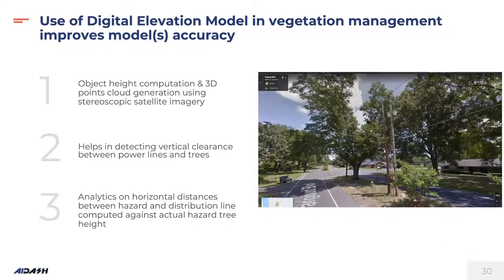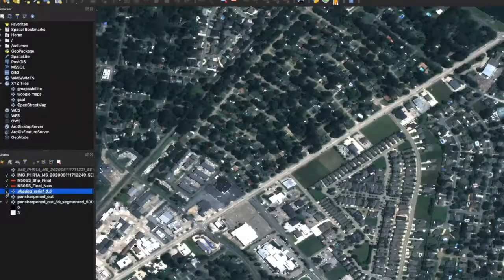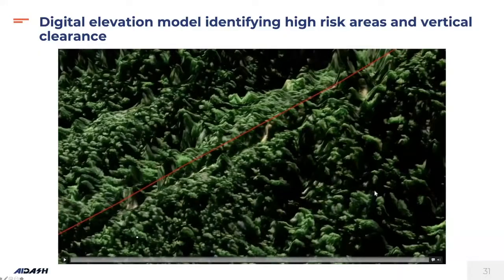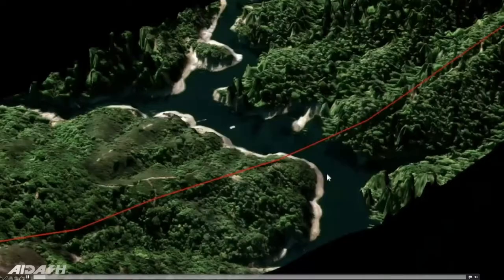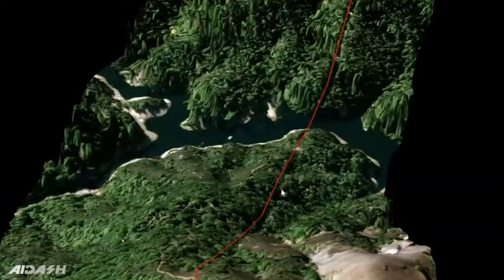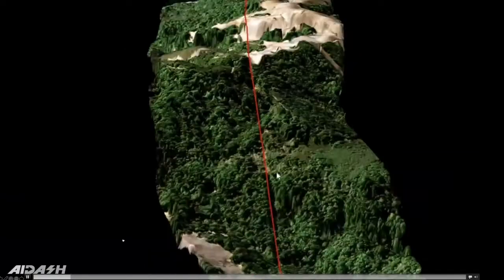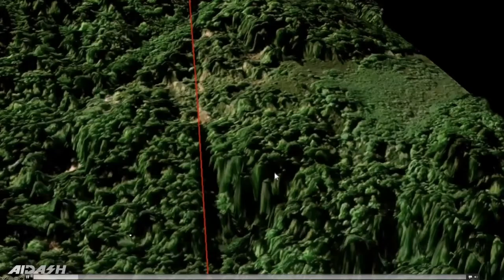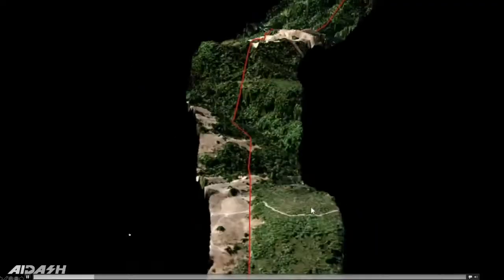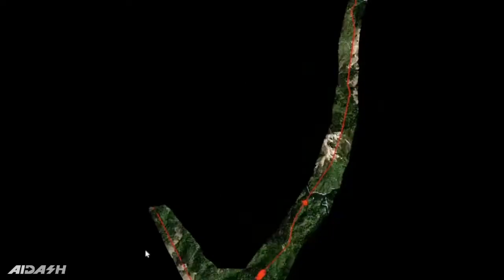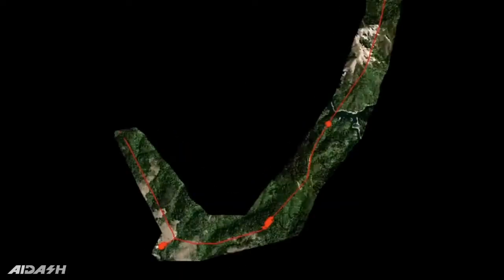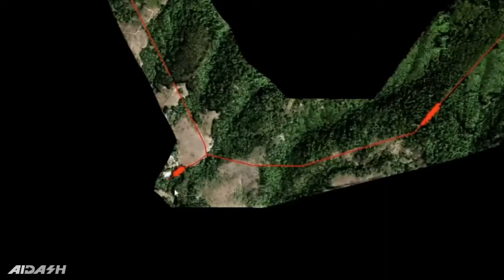And this is in the next video. In the next video, we'll tell you how we are using the digital elevation model to estimate high risk areas. This is a different view of a digital elevation model representation, a 3D walk, and using this we can identify high risk areas represented by these dark red points.